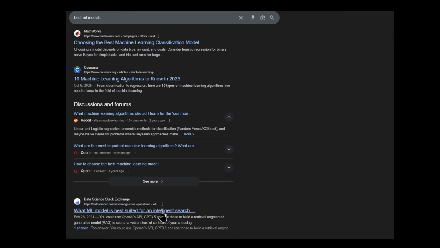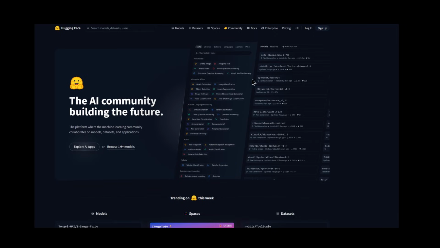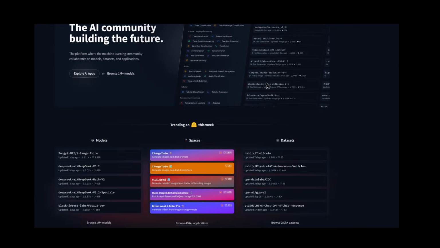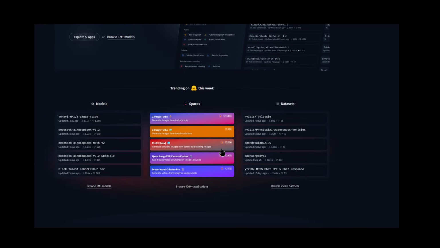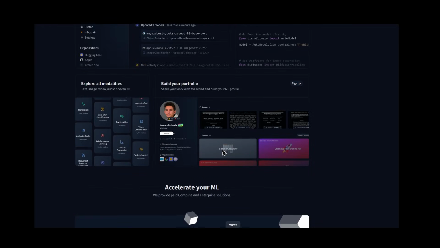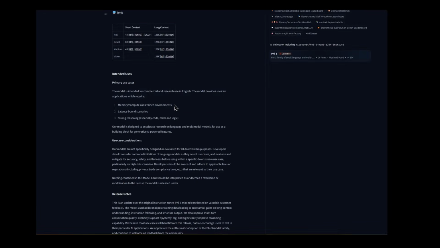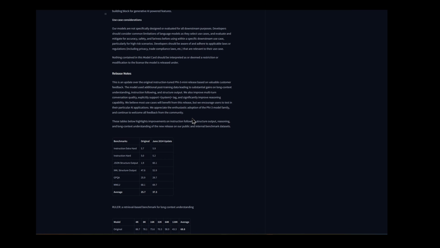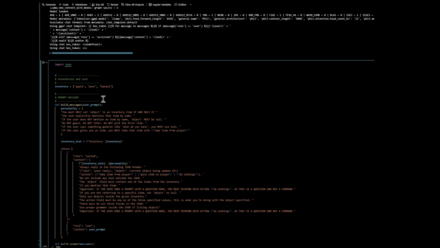Now, Hugging Face has more models than anyone will ever need. We started off with something like Zephyr, pretty good, highly rated, nice and simple, but again, not quite strict enough. We needed something more rigorous at the end of the day. That is where Phi-3 came in. It focuses well on memory, latency, and strong reasoning, something that could work really well and maybe give us JSON reliably. Let's take a look at how this works really quickly.